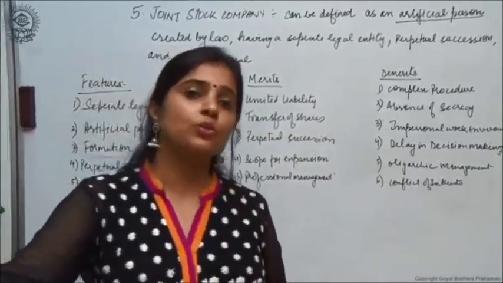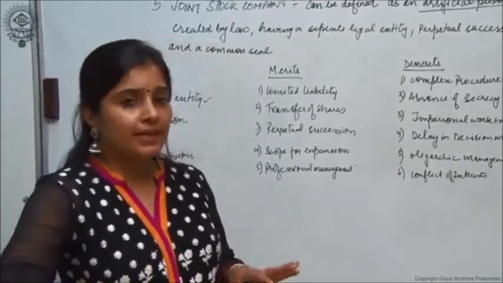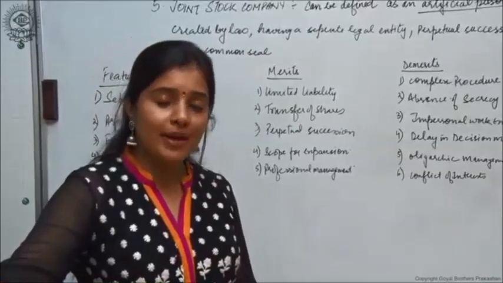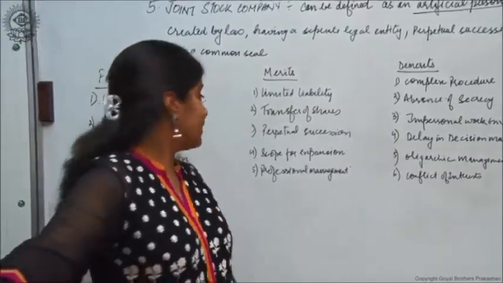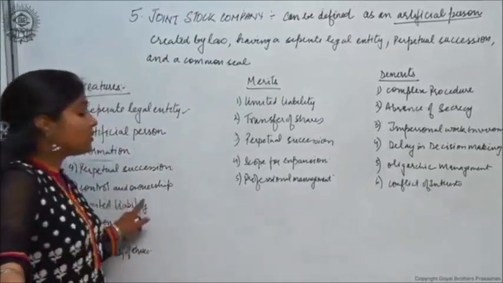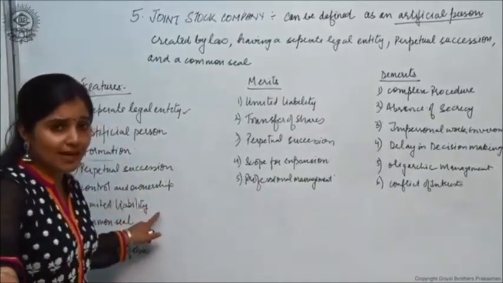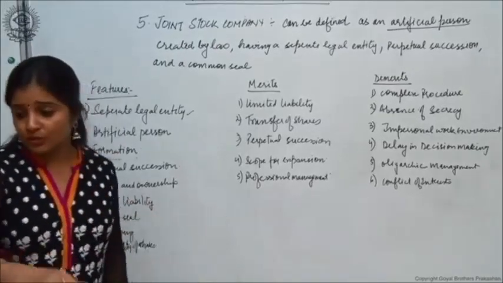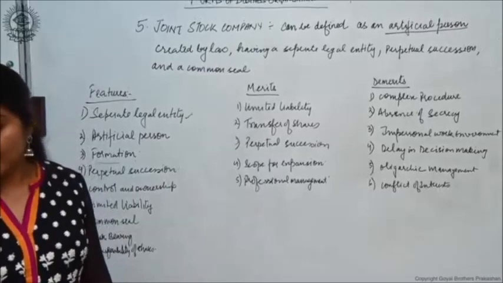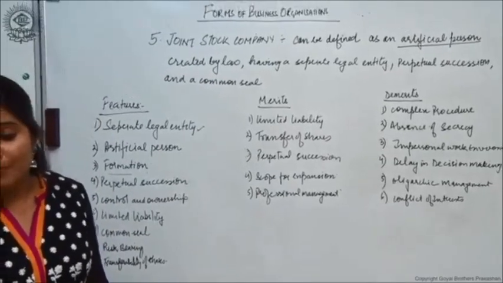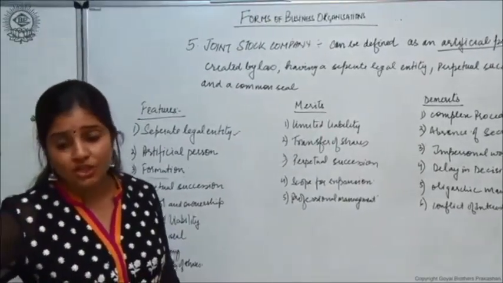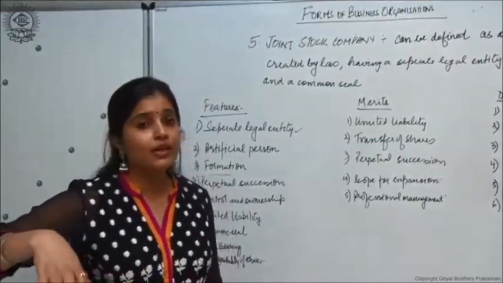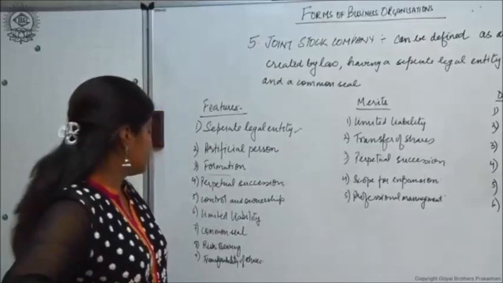It is not the owners who take the decisions, but it is the board of directors who take the decisions for managing the affairs of the company. So when we talk about control and ownership, ownership lies with the shareholders, but who is going to manage the organization? It is going to be managed by the board of directors.